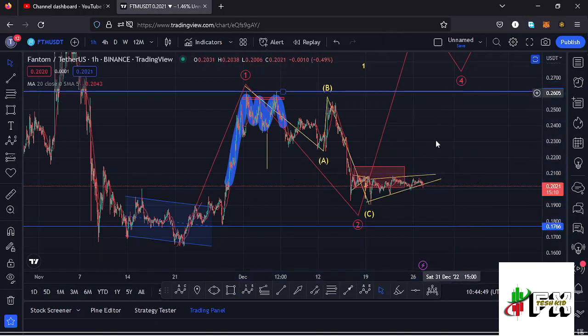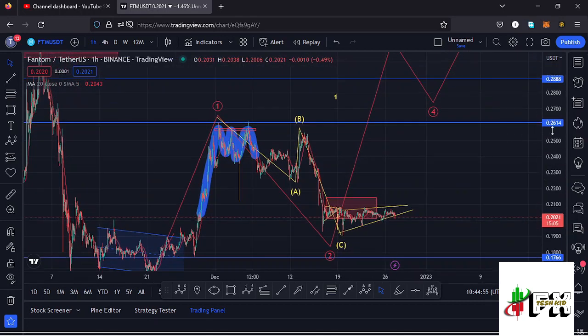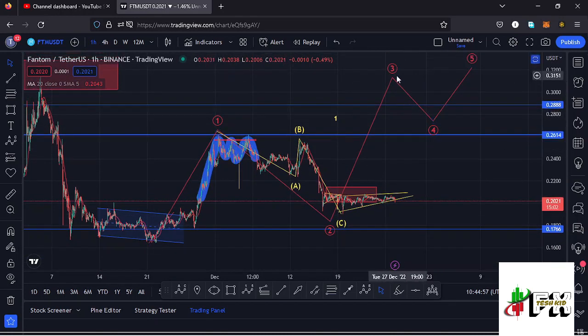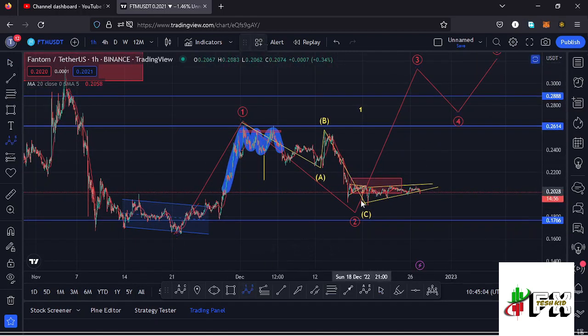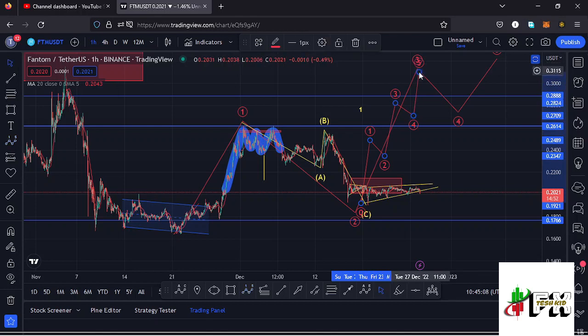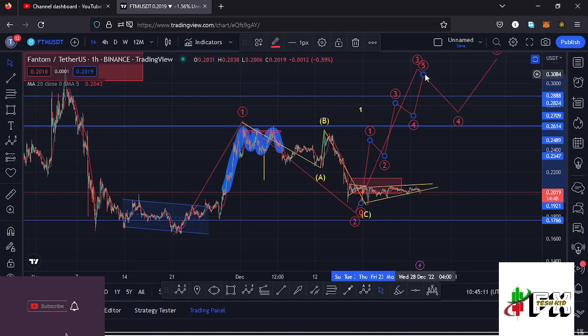And there are chances that we might have seen the low in the formation of that second wave at around the $0.19 mark. And very soon I'm expecting the start of this impulsive movement to the upside in the formation of a higher Elliott wave count 3 to the upside, where I will also be expecting to see fractal waves in formation within that higher Elliott wave count 3, having the wave 5 of the fractal wave completing the formation of that wave 3 to the upside.